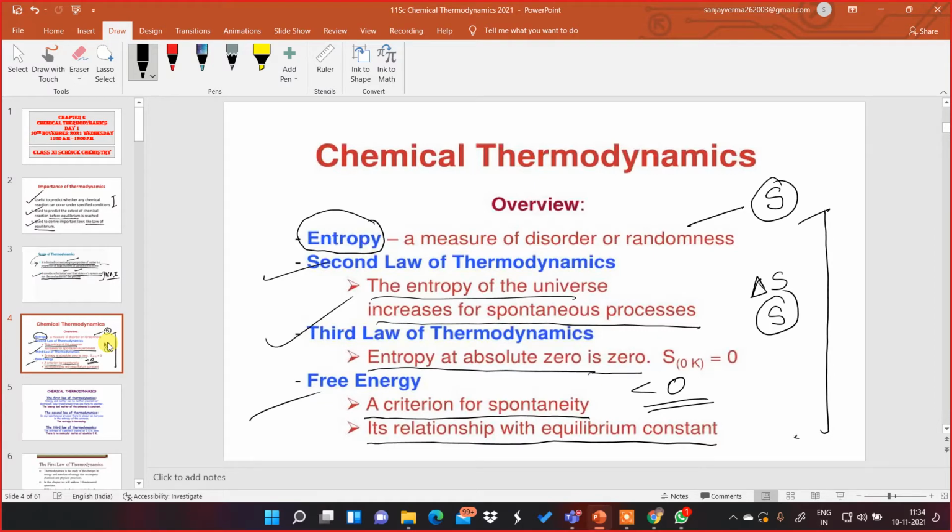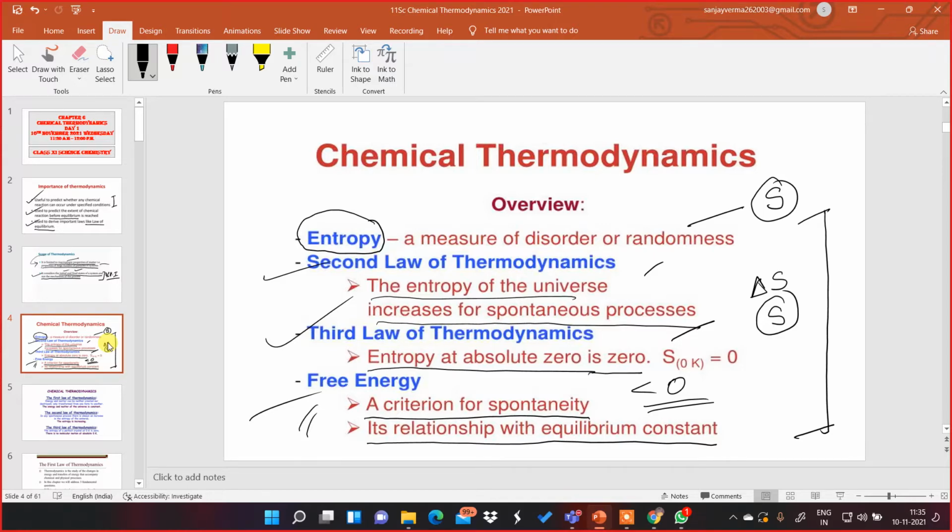So these are some overview basic concepts before jumping into the study of this chapter: entropy, the second law of thermodynamics on the basis of entropy, then the third law of thermodynamics on the basis of entropy, and the concept of free energy. As I told you, free energy means the energy which is available to do useful work. If I need to lift 1 liter of water, I might be using more energy by my hand to lift that water. But there is certain useful energy which is used to actually lift the water. The rest of the energy is just wasted in vain. So that is free energy.